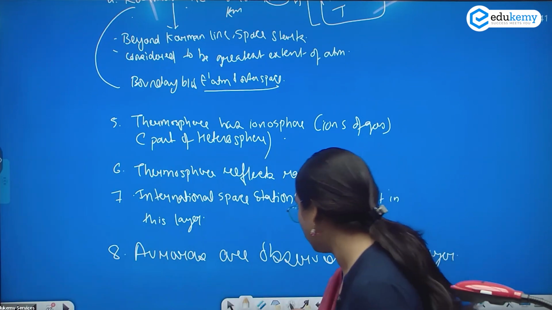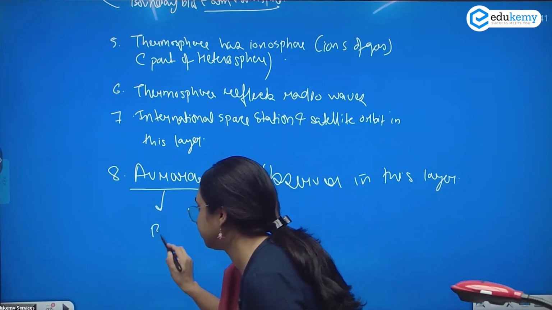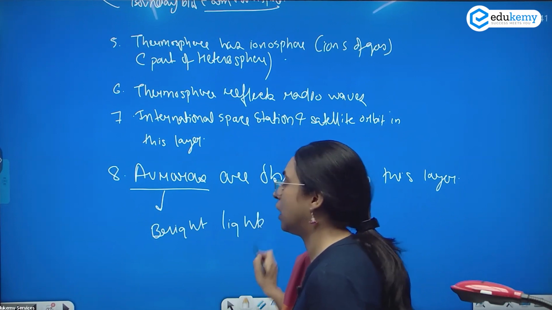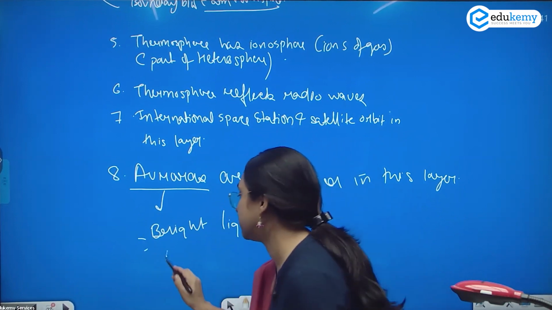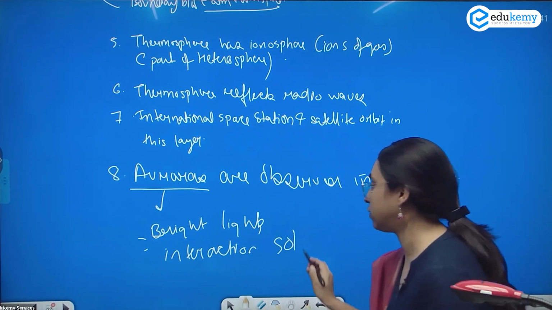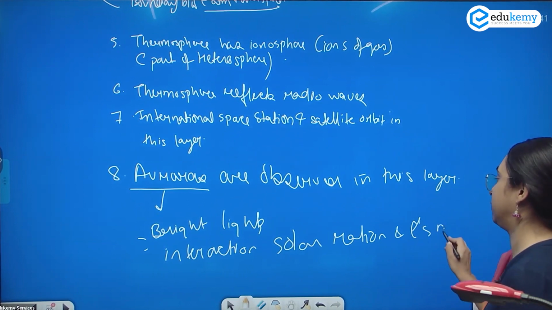What are auroras? Basically, auroras are bright lights. How are these bright lights seen? Because there is an interaction. Interaction between what? The solar radiation and Earth's magnetic field.